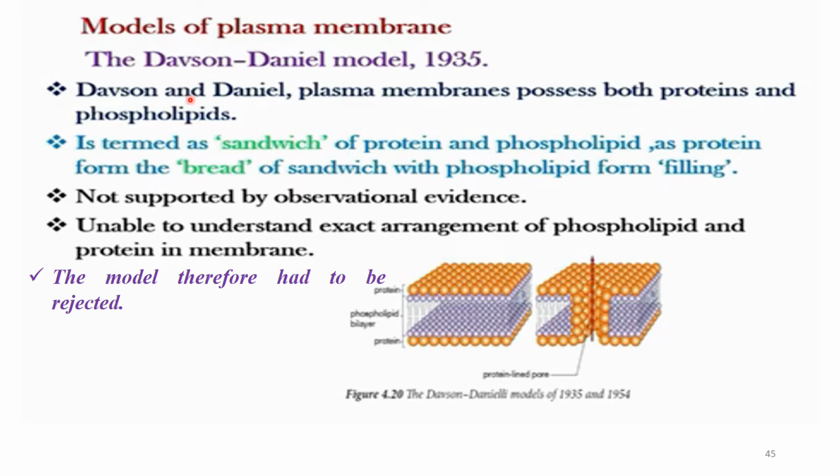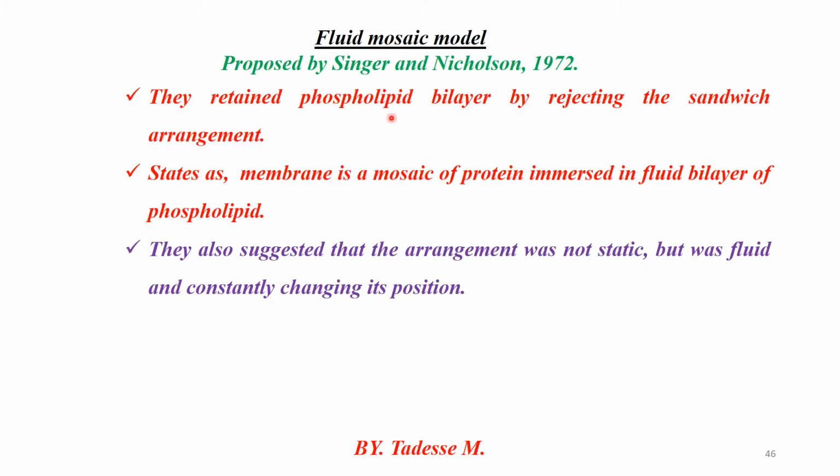In addition to this, the Davson-Danielli model, in other words, the lipoprotein sandwich model. The second one is the fluid mosaic model, also called the model of the plasma membrane, which was proposed by Singer and Nicolson. This model accepts the idea of the phospholipid bilayer but rejects the sandwich arrangement.